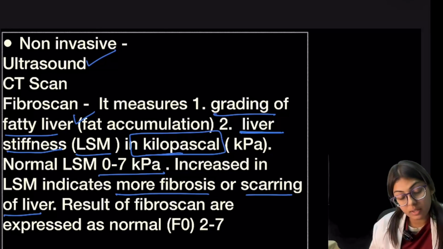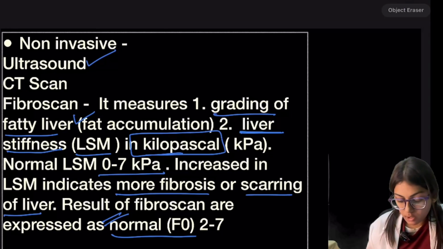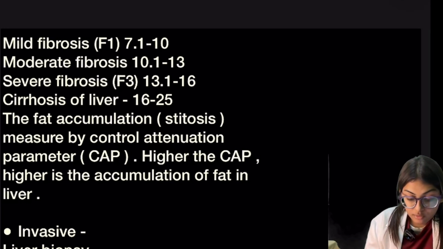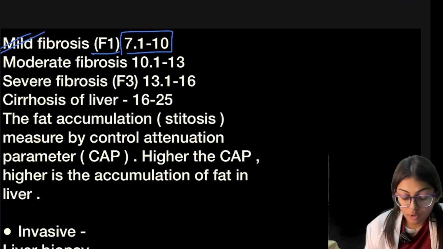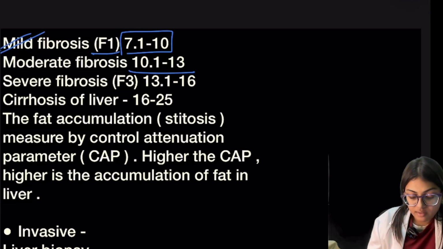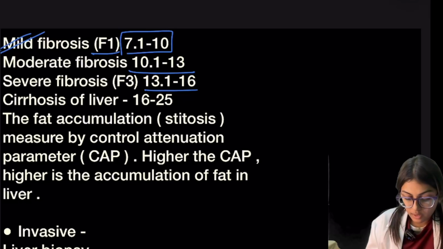The results of the fibrosis are expressed as: the normal is F0, that is 2 to 7 kilopascal. Mild fibrosis F1 ranges from 7.1 to 10 kilopascal. Moderate fibrosis is from 10.1 to 13 kilopascal. And the severe fibrosis F3 is from 13.1 to 16 kilopascal. And the cirrhosis of the liver is from 16 to 25.